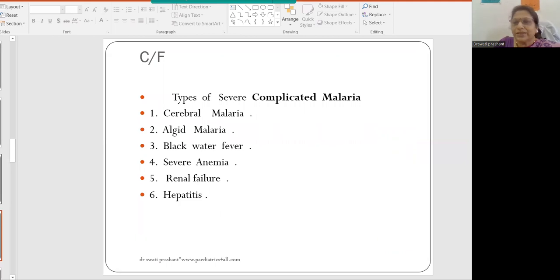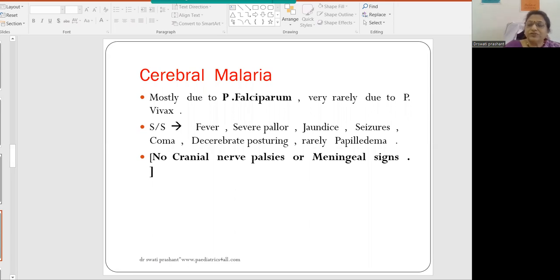Types of severe complicated malaria. One is cerebral malaria, when the CNS is affected, typically because of falciparum malaria, which is the most common one which leads to cerebral malaria. Second is algid malaria, then black water fever, severe anemia, renal failure, and hepatitis. These are the common complications seen, and the majority of them are because of falciparum malaria.